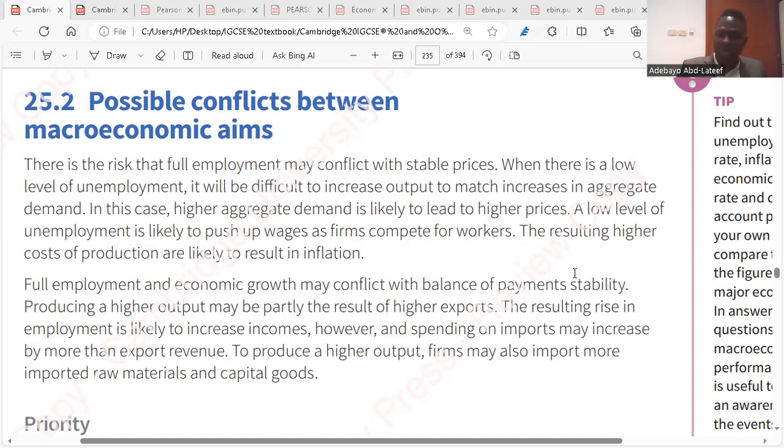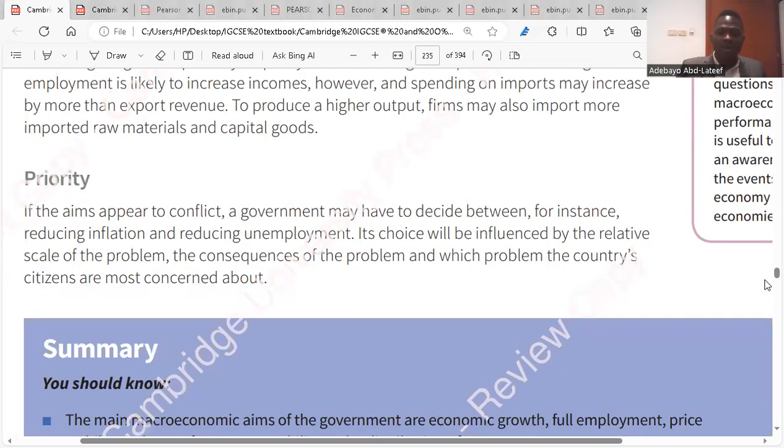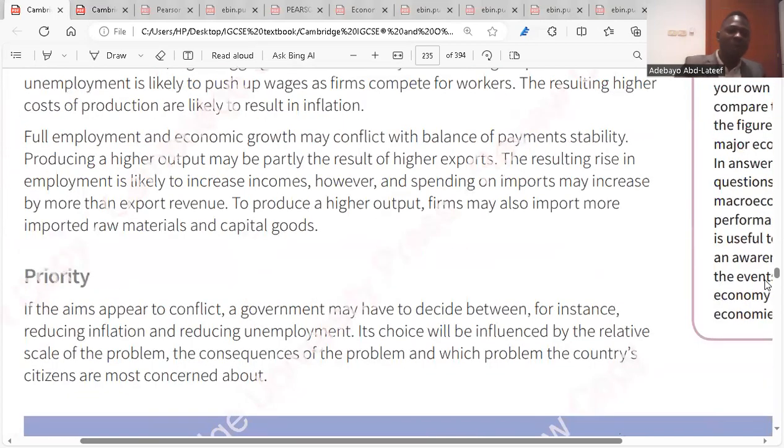To produce a higher output, firms might need to import more raw materials and capital goods. So look at how full employment would become a problem when we're talking about economic growth. With full employment, the income level would increase. That means importation might increase in that economy. Because everybody has money, they might start thinking about importing goods. Yes? So importation increases in the economy, which might increase more than export, leading to a deficit of the balance of payments.